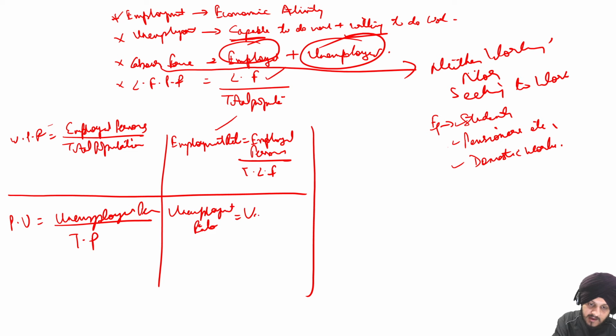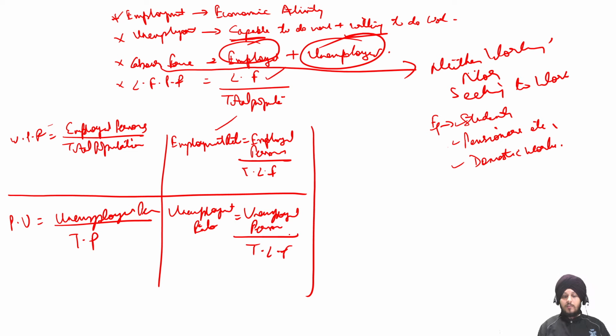It means the unemployed persons out of the total labor force. Because total labor force, what does it include? It includes both employed and unemployed. When we talk about only the employed persons, then we are talking about the employment rate, and when we are talking about total unemployed persons out of the total labor force, then we are talking about unemployment rate. So that is the difference.